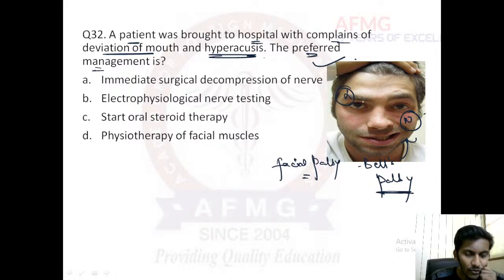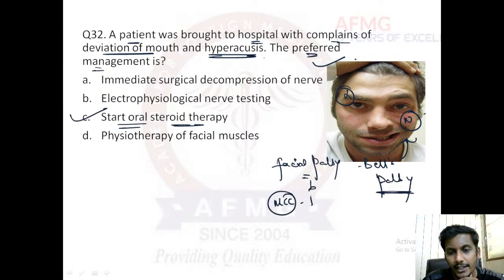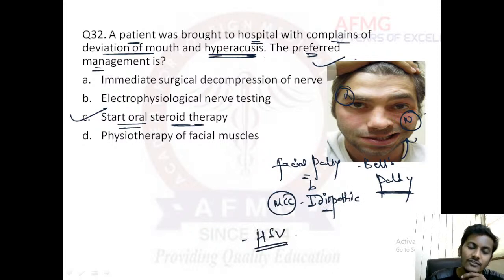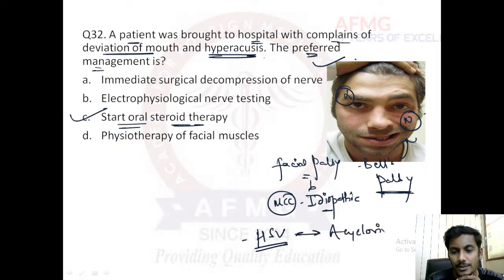So the preferred management would be what? Very good, all of you are right. The preferred management in this case would be option C: we need to start oral steroid therapy. The most common cause of facial palsy is idiopathic. There is an association of HSV, herpes simplex virus infection, also in facial palsy, and therefore we can use acyclovir also. But the preferred management is oral steroid therapy, which decreases the edema surrounding the facial nerve, so there is no compression of the facial nerve and the condition will improve.